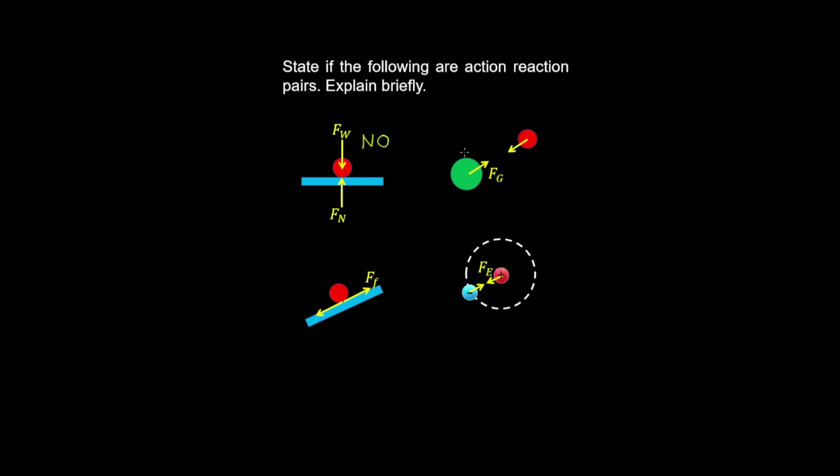In this second case, the gravitational force exerted by object A on object B, which is this force, is equal and opposite to the gravitational force exerted by B on A. So therefore these form an action-reaction pair.